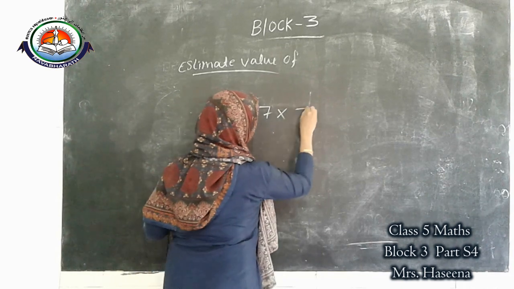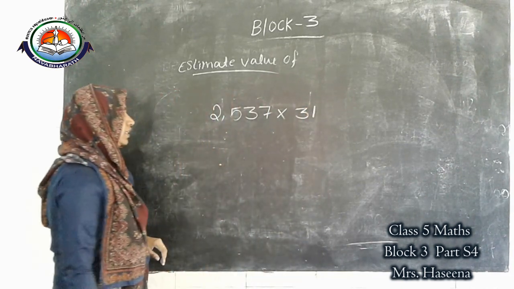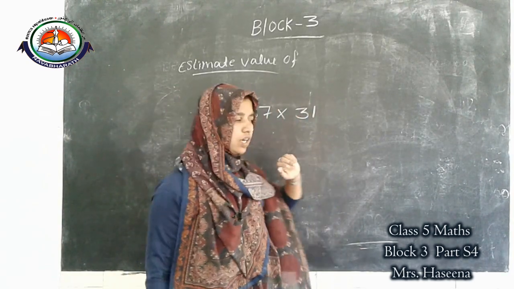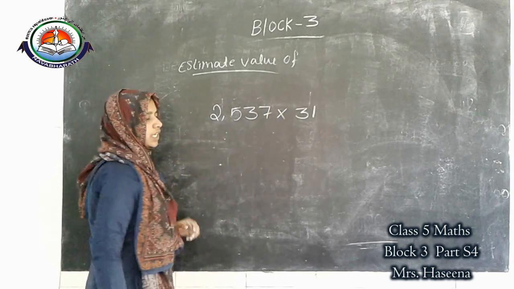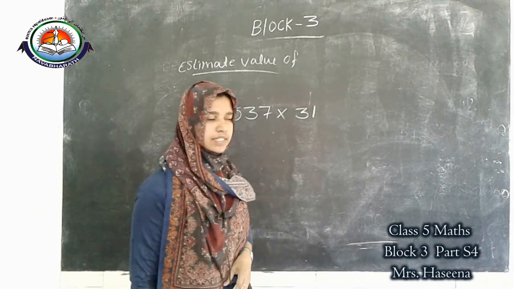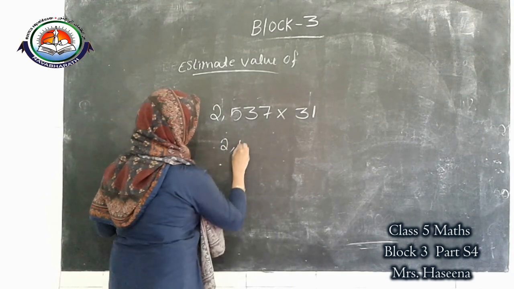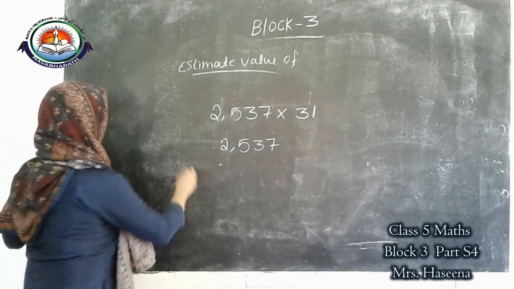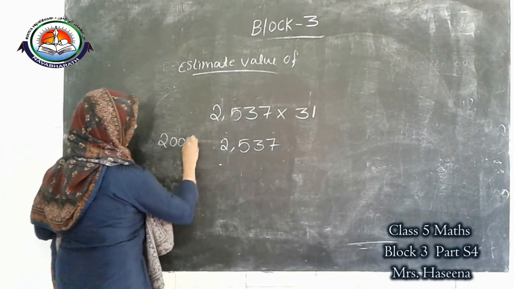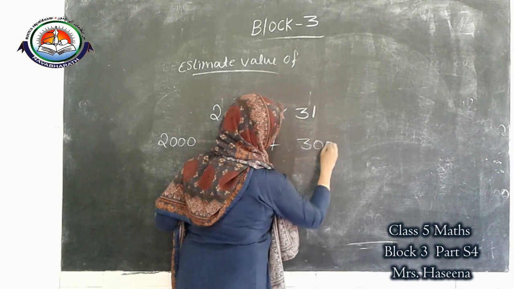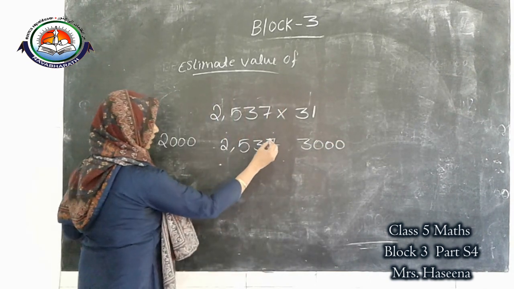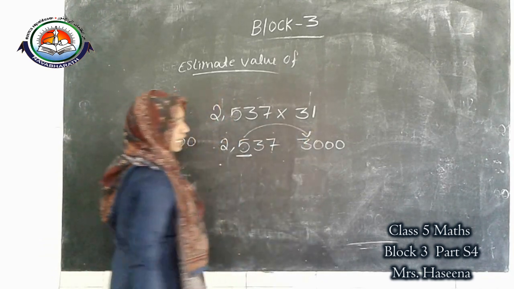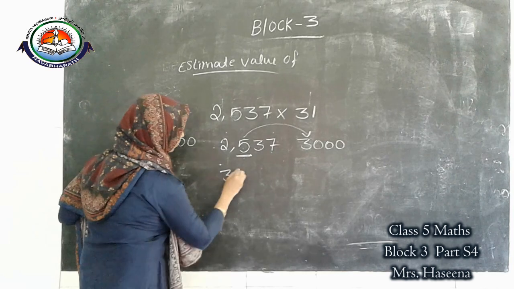$2,537 into 31. Same way, 4-digit number, 2-digit number. 4-digit number we know, round off to the nearest 1000. So 2,537. Here which 1000 will come? 2000. Here what will come? 3000. Okay. Nearest 10, nearest 100, nearest 1000. 5 means which one is the answer? 3000.